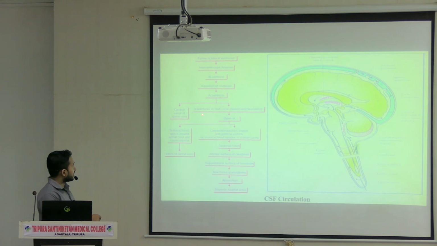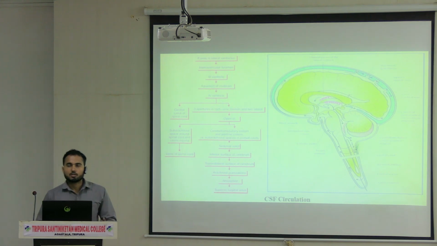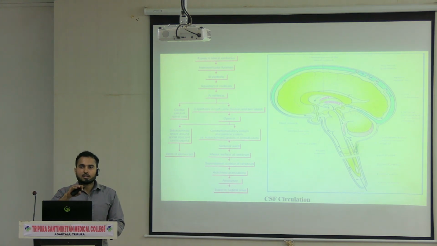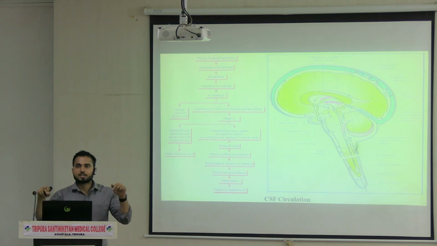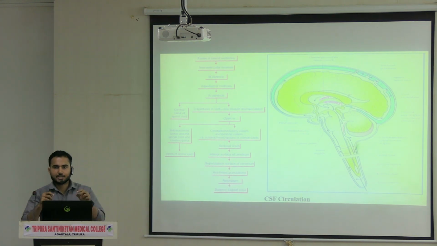Next, it will go to the cisterns. On the fourth ventricle, there are openings: one at the center and two at the lateral portion. Through those openings the CSF comes out from the fourth ventricle.